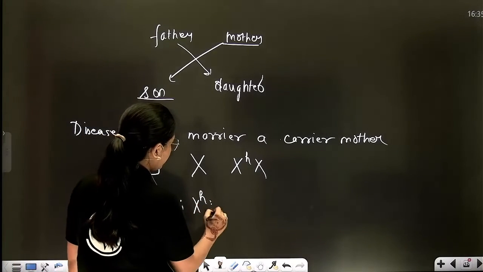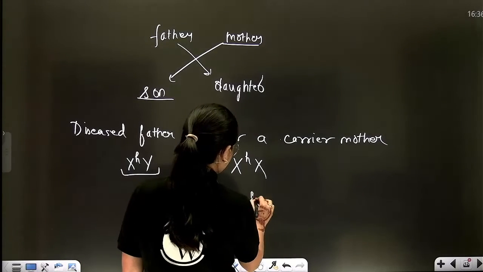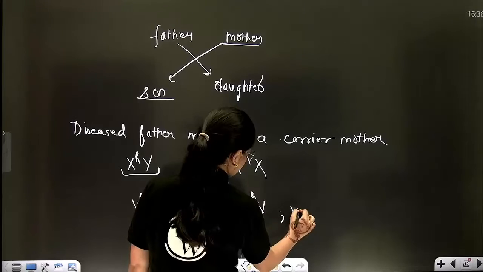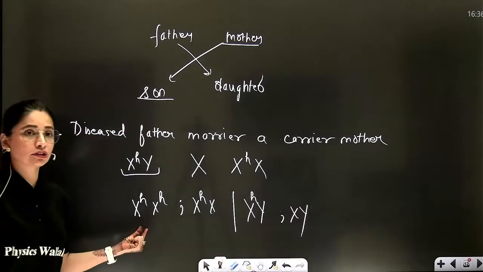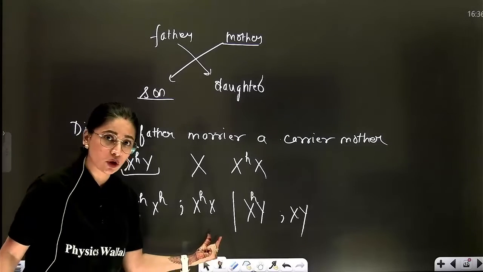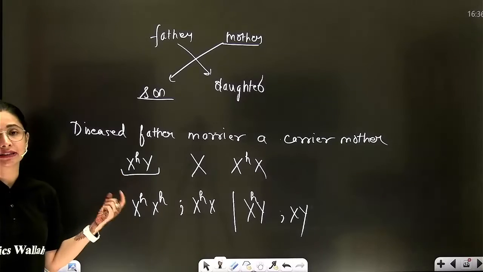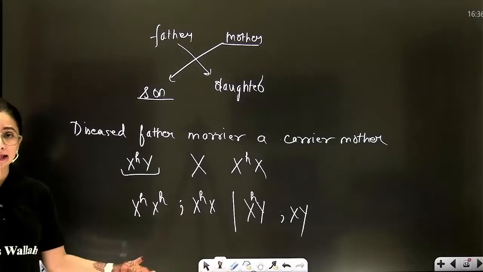No daughter will be normal, right? Same condition. 50% of the daughters diseased, 50% of them will be carrier. No normal daughter. Why? Because their father is diseased, so at least the daughter will become carrier.